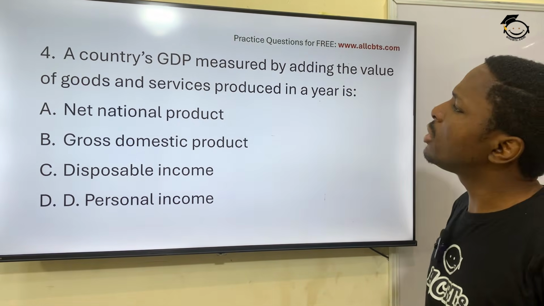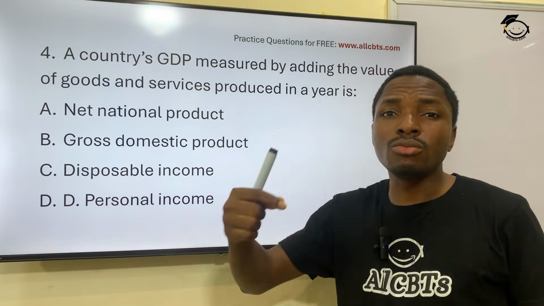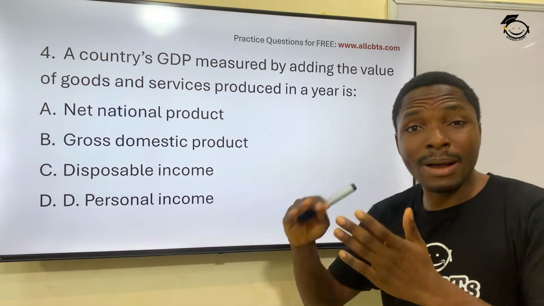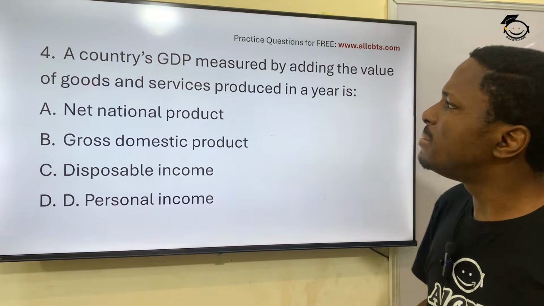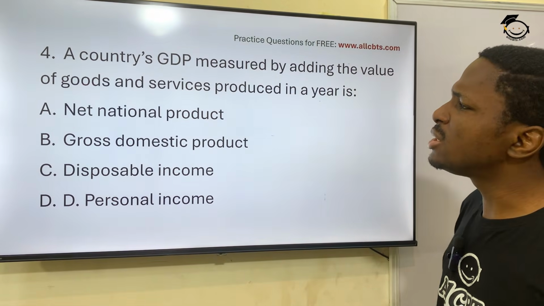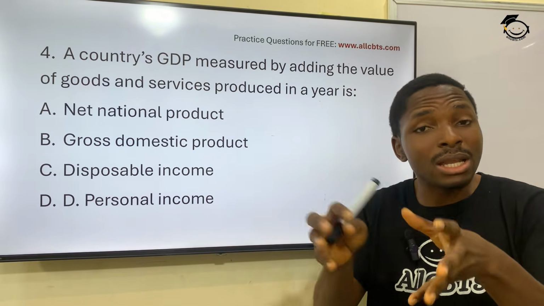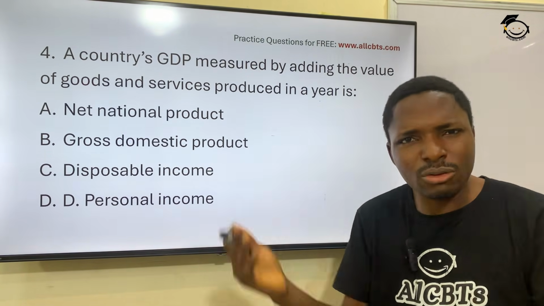Now question 4. A country GDP. First of all, what's GDP? That's gross domestic product. What's gross domestic product of a country? It's measured per year or sometimes per quarter of a year. So what's the GDP? The GDP is the total value of the goods and services produced in a particular country. Not just the goods, including services, the valuation.